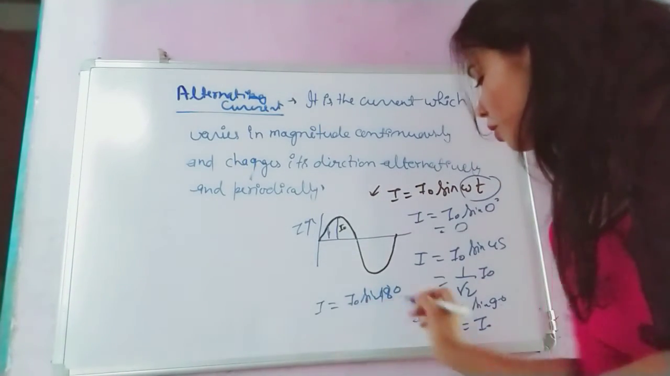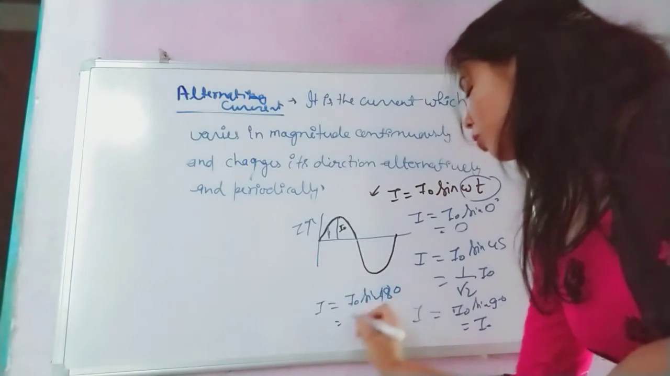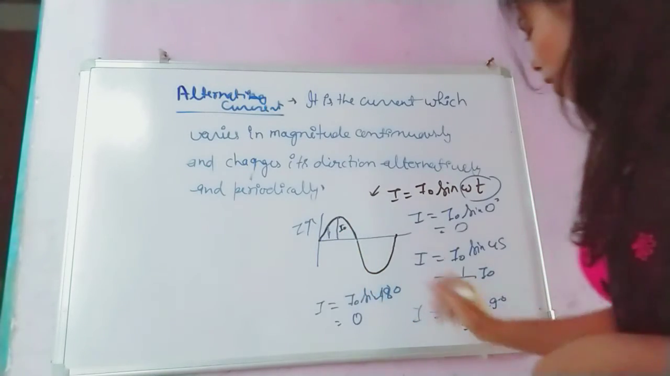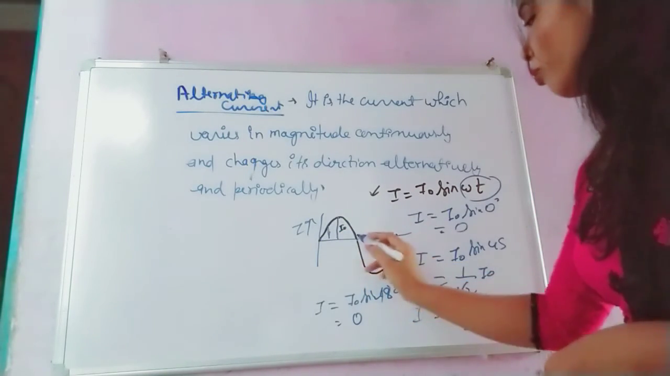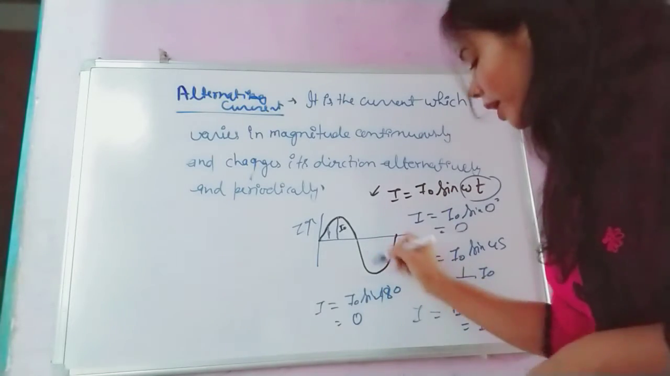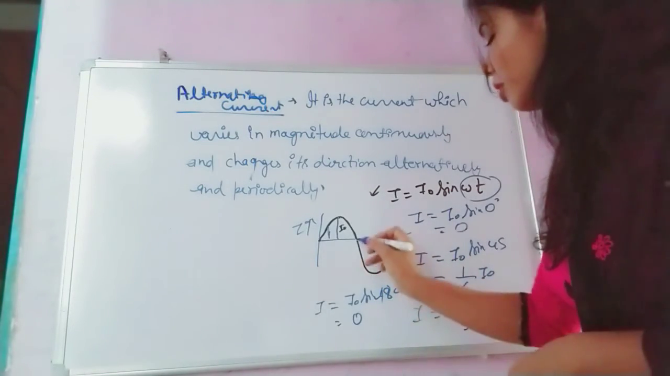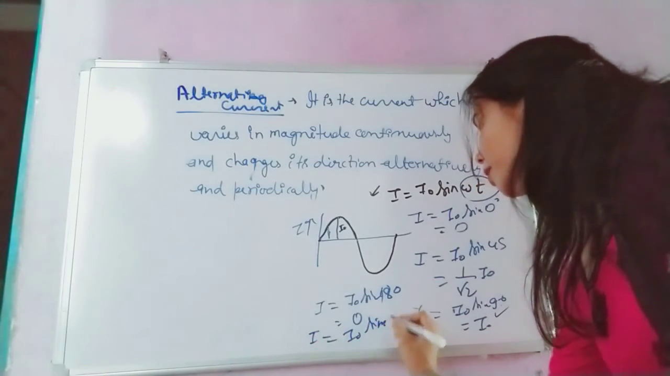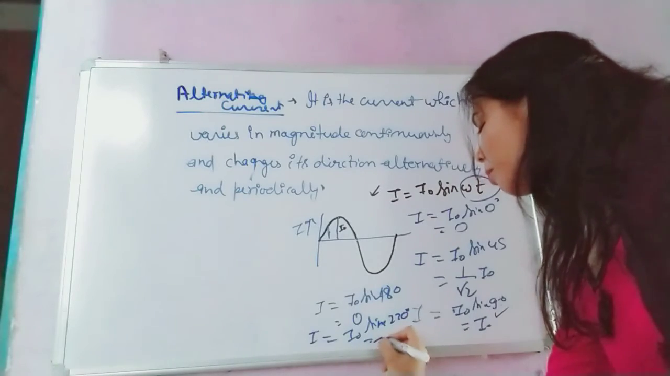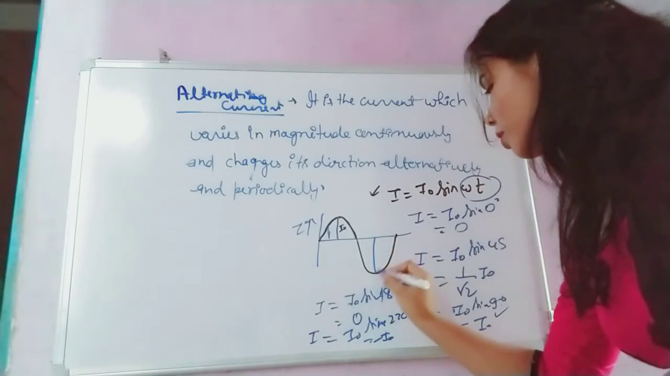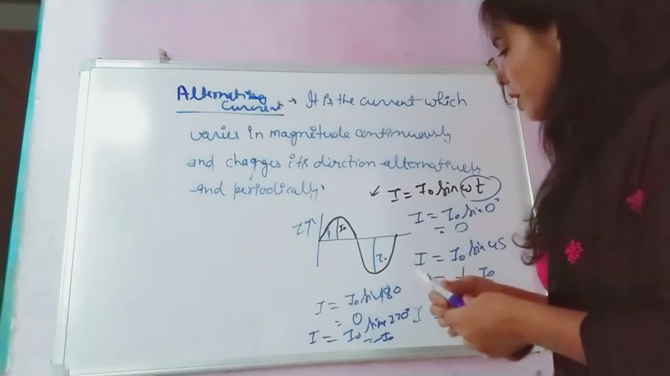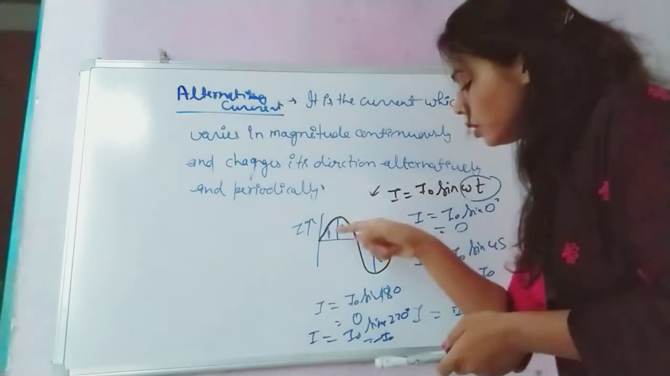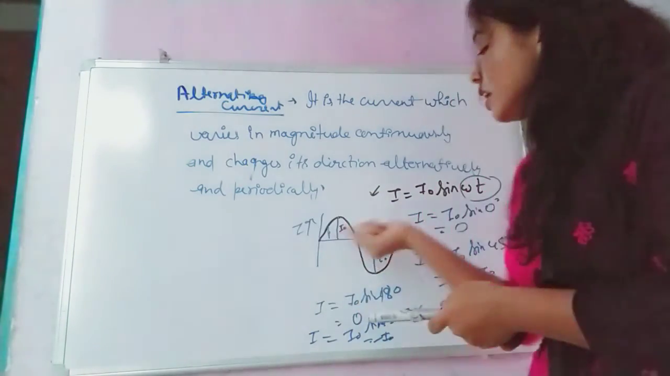If you take I equals I0 sine 180 degrees, then what would be the value? Again it is 0. It means it increases from 0 to the maximum value I0, and again reaches 0 at 180 degrees. Again, if you increase the angle to 270 degrees, then I equals I0 sine 270 degrees, and you will get minus I0. So in alternating current, the value is continuously changing, and also after certain intervals the direction is periodically changing.